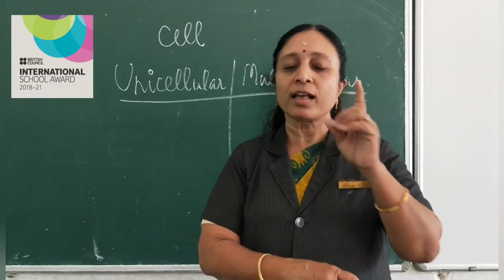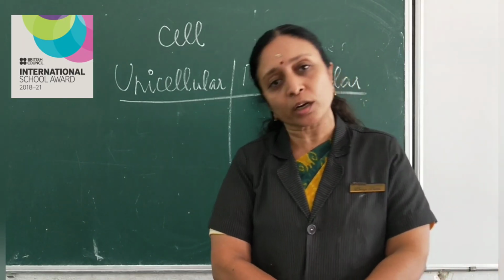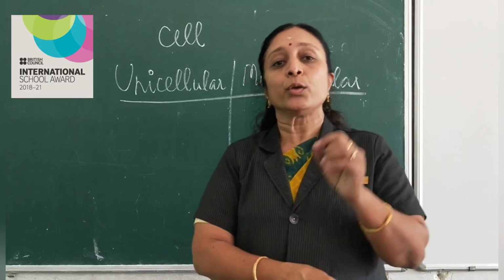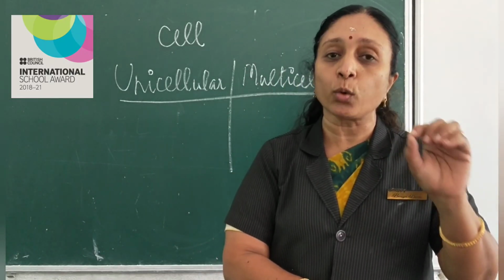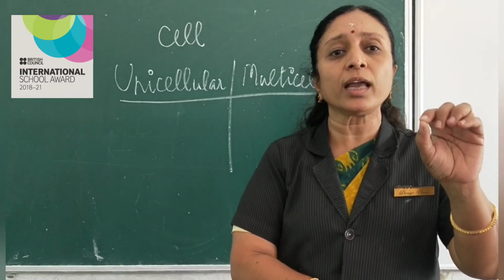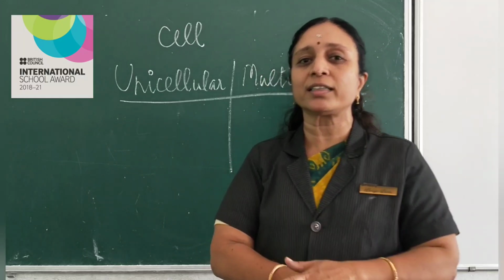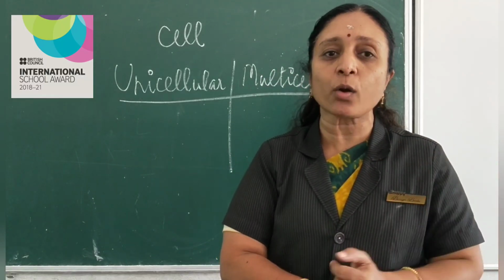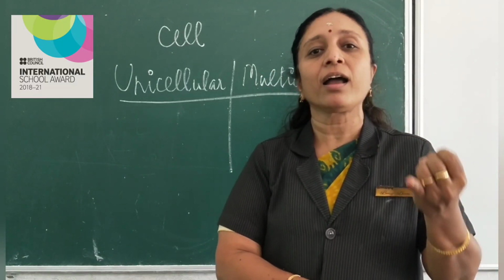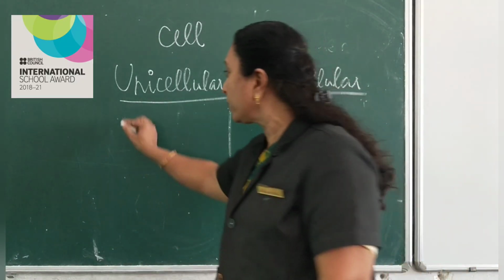Now you know which is unicellular organisms. What are unicellular organisms? Unicellular organisms are those which have only 1 cell. What are they? We know that. Already we have learned that. Which are the unicellular organisms? Amoeba, Euglena, Paramecium. Shall we write it on the board?